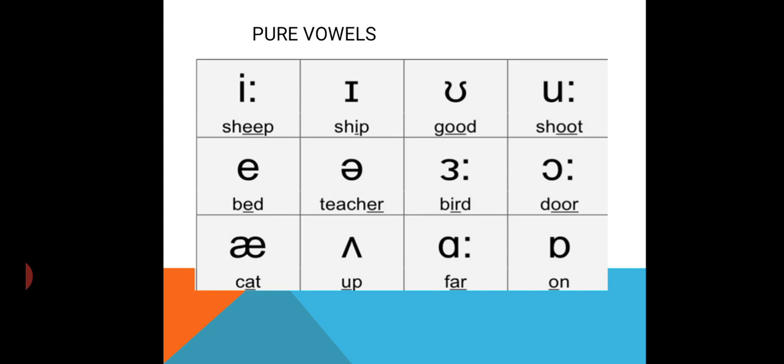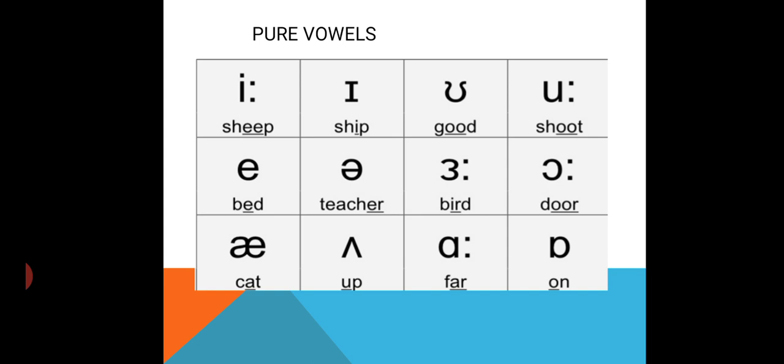short E as in the word ship, and then we have short U, that is good, and we have long U, that is shoot, and then we have E as in bed, A as in teacher, and the sound as in bird or girl, shirt, like this.